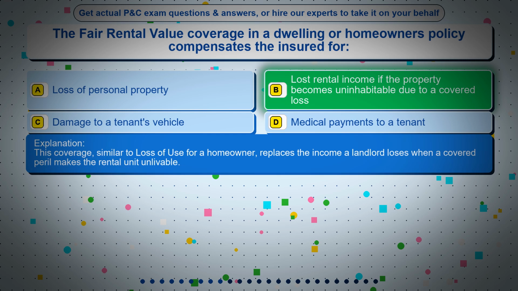This coverage, similar to loss of use for a homeowner, replaces the income a landlord loses when a covered peril makes the rental unit unlivable. Question 10.